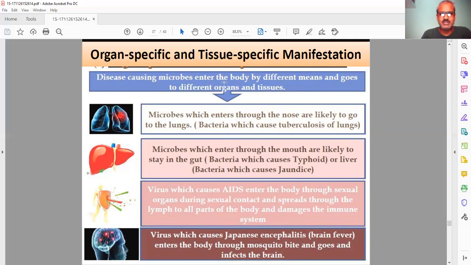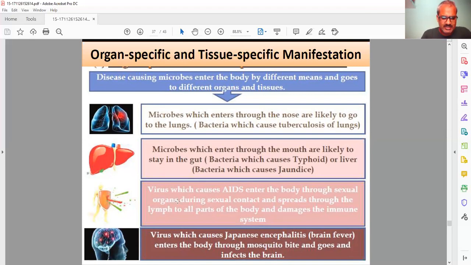Next is organ specific and tissue specific manifestation. Once the microbe enters your body, what are the different means by which they go to different organs and cause disease? Let's take the example of microbes which enter through the nose. Any microbe which enters through the nose is likely to go to the lungs, because air goes to the lungs. Bacteria cause tuberculosis of the lungs. Another example: microbes which enter through the mouth are likely to stay in the gut. Gut means stomach.